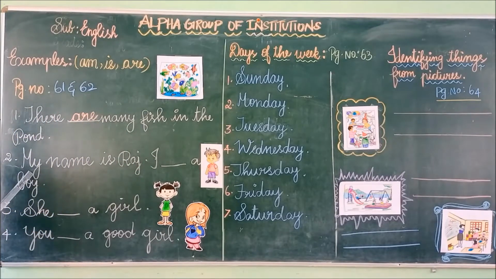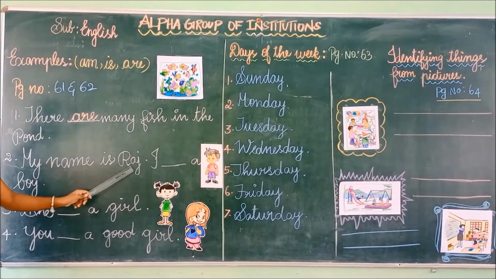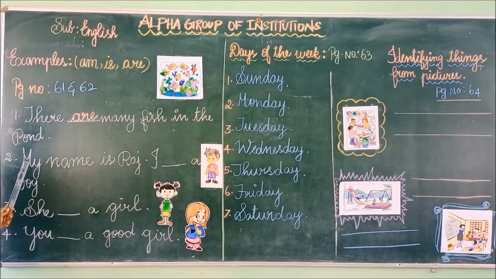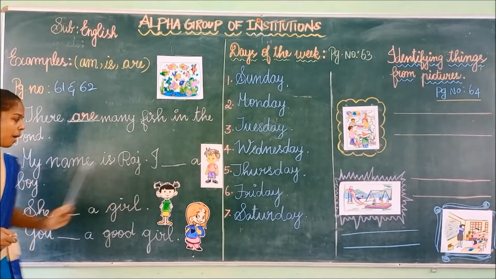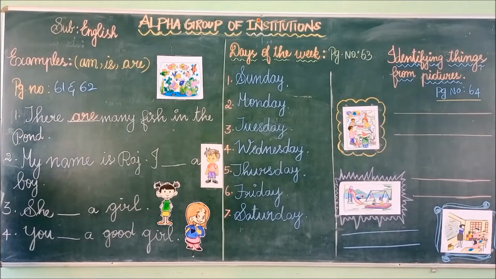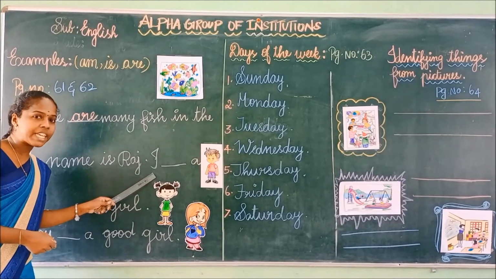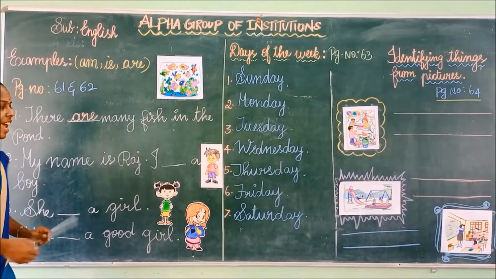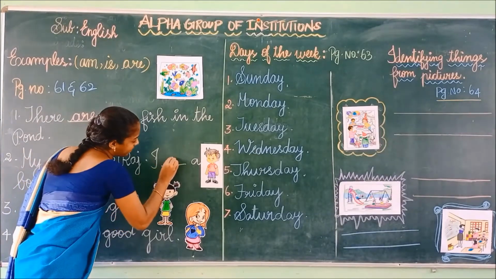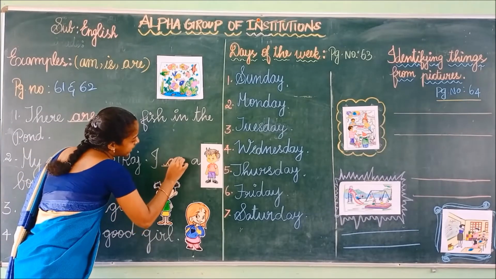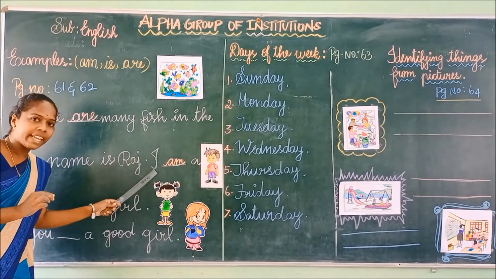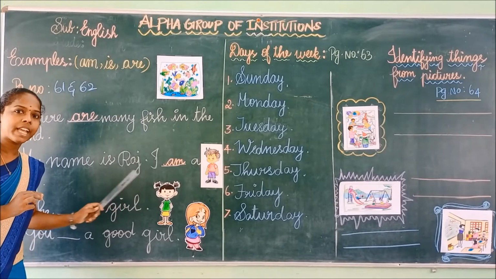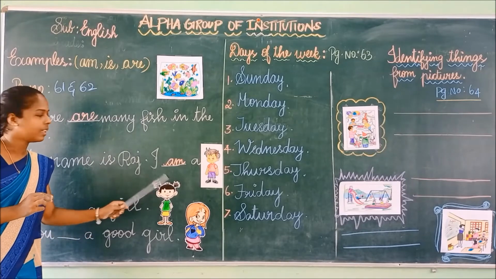Next one: my name is Raju. I dash a ball. Tell me, children, after I what do we have to use? Very good, am. After I we have to use am.